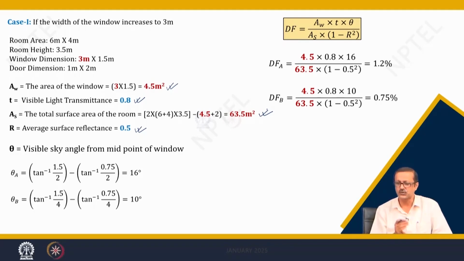Now it is 1.2 and 0.75, it is improving because I have increased the window size from 2 meter to 3 meter width, and the window area is also increased. So definitely the daylight factor is improving, and it is 1.2% now, which was around 0.8% or so at A.